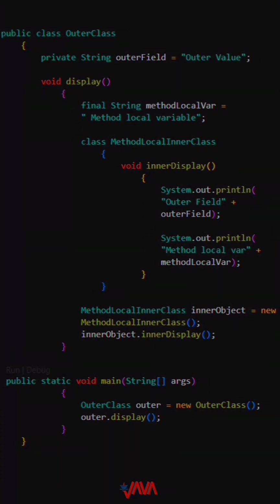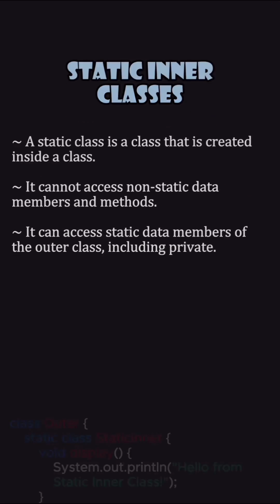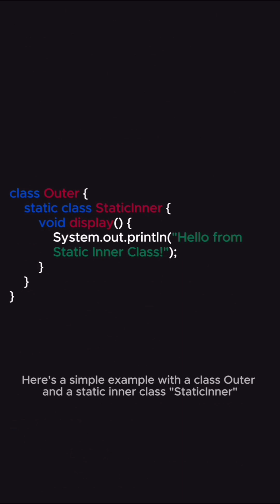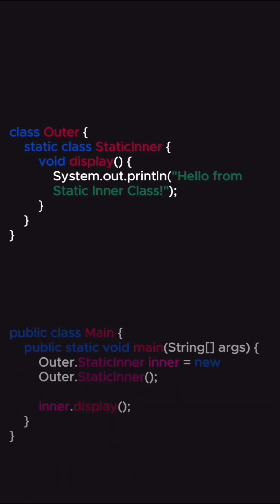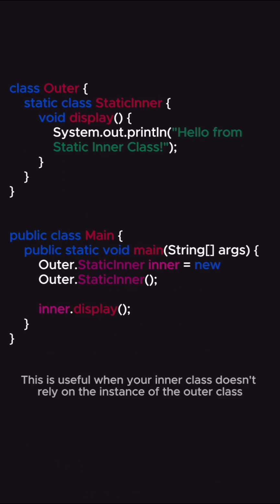Today, we're diving into static inner classes in Java. It's a nested class that's marked with the static keyword. Here's a simple example with a class outer and a static inner class, static inner. You can instantiate static inner without creating an instance of outer, like this. This is useful when your inner class doesn't rely on the instance of the outer class.